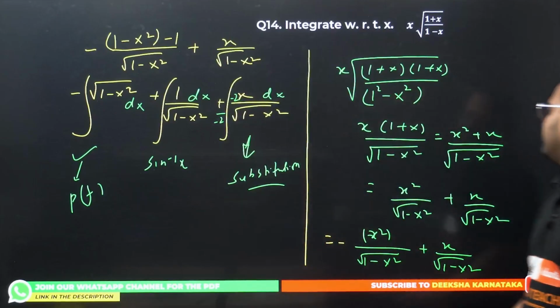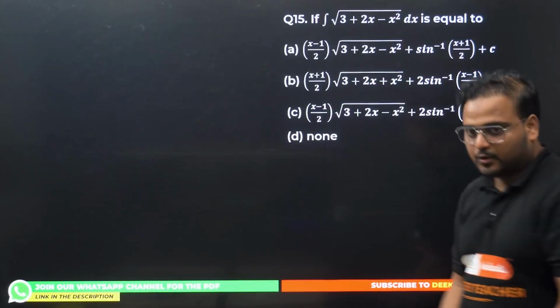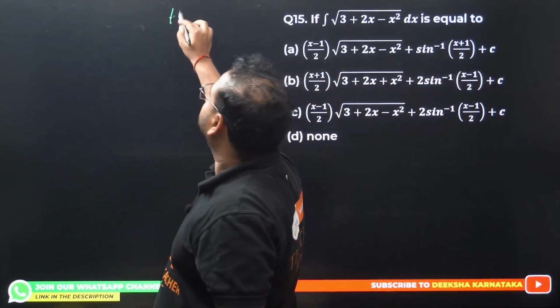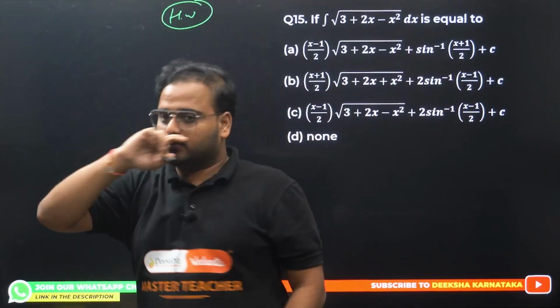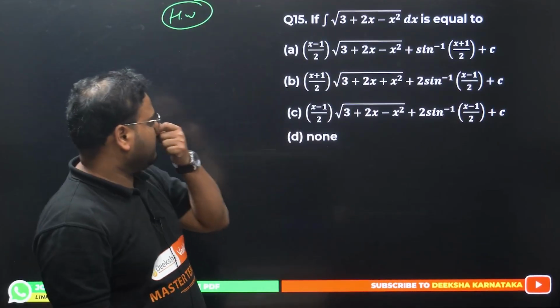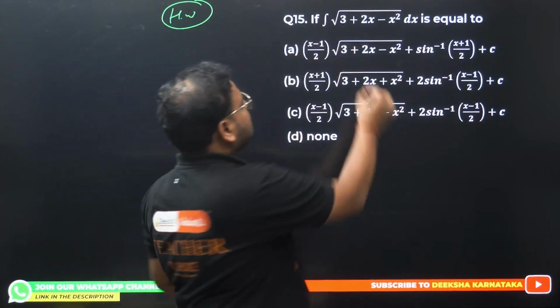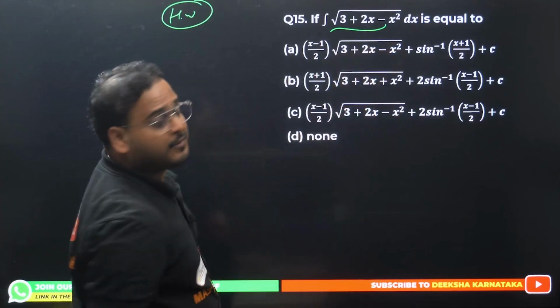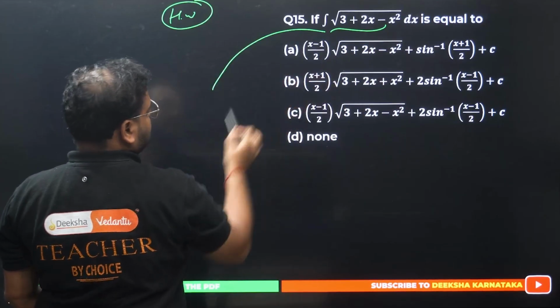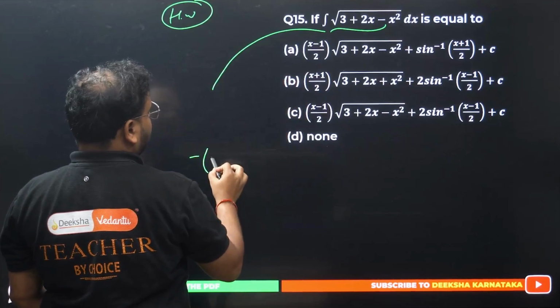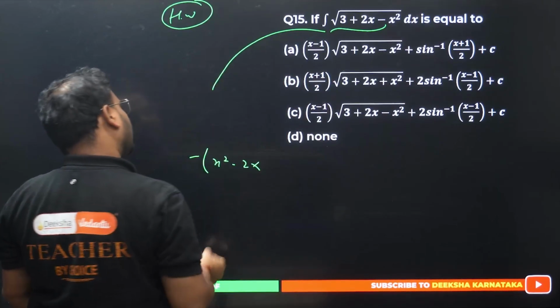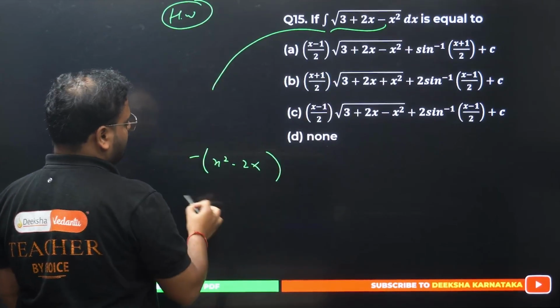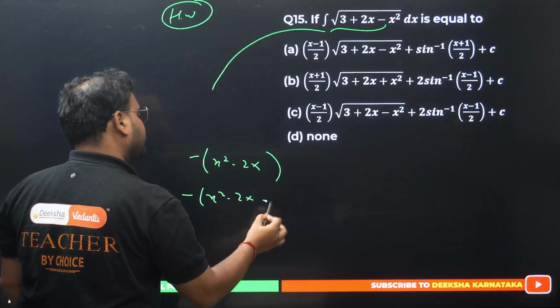Okay, question number 15. This one also is homework. You don't have to solve all the steps. First of all, try to think what the perfect square is over here. Of course, you have to take the minus sign common. It will become x square minus 2x. To make this a perfect square, you have to do what? x square minus 2x plus 1 minus 1.